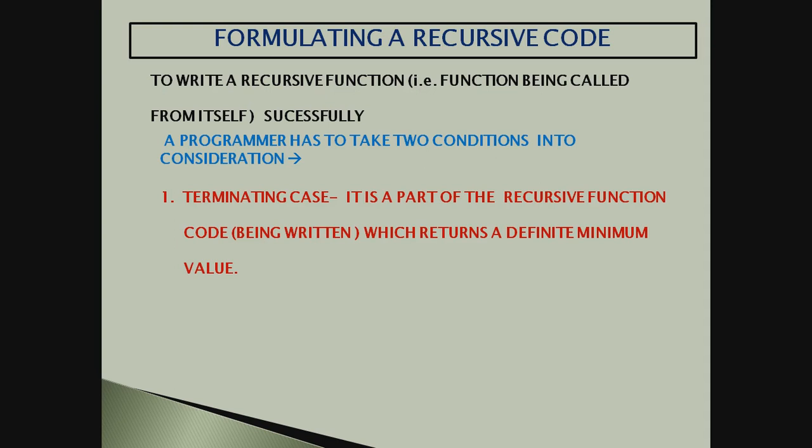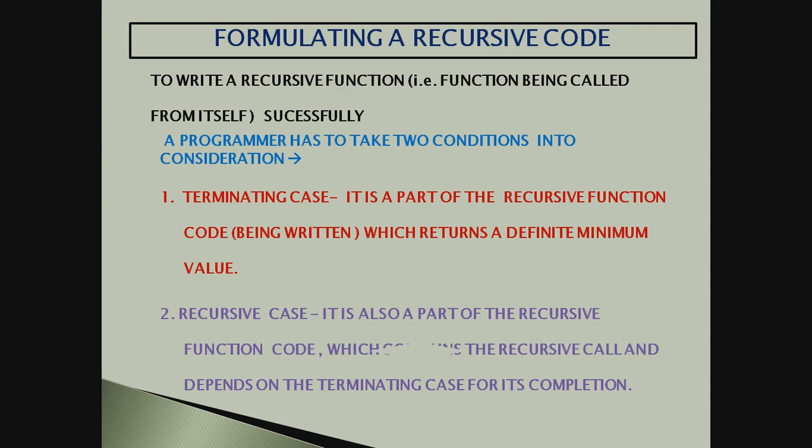That is, that work has to be done in recurrence. So it is known as the recursive case. So we have to keep 2 conditions in mind. We have to plan and find out the terminating case, that is the case which gives the minimum value, the bare minimum value to us. That is, when the function works, it should give a minimum value. That is the terminating case. And the recursive case is the generic thing.